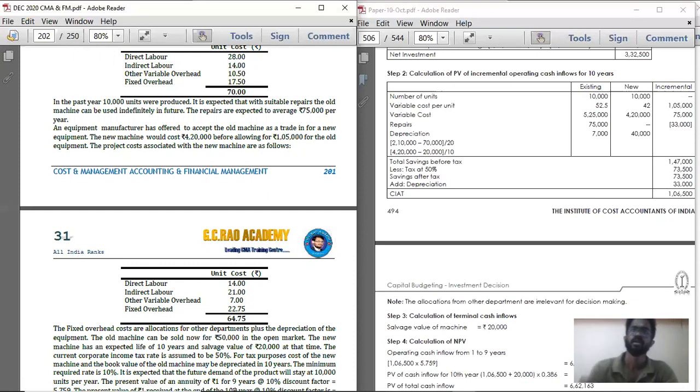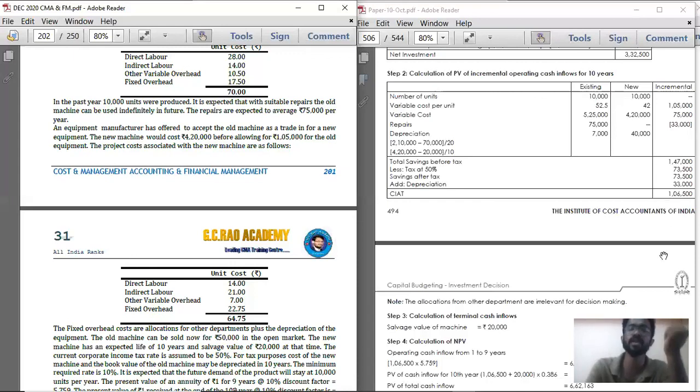See, always depreciation. When there is depreciation, what you will do? You will deduct it from the profits so that your profits will come down. On that remaining profit only, you will pay tax. So depreciation is something we use to reduce the profits in order to reduce the tax. So here there is incremental depreciation, so your tax is getting reduced. So you are using a higher depreciation amount. There is incremental depreciation, and on the remaining amount you are paying tax and adding the incremental depreciation back to the PAT because we want CFAT.